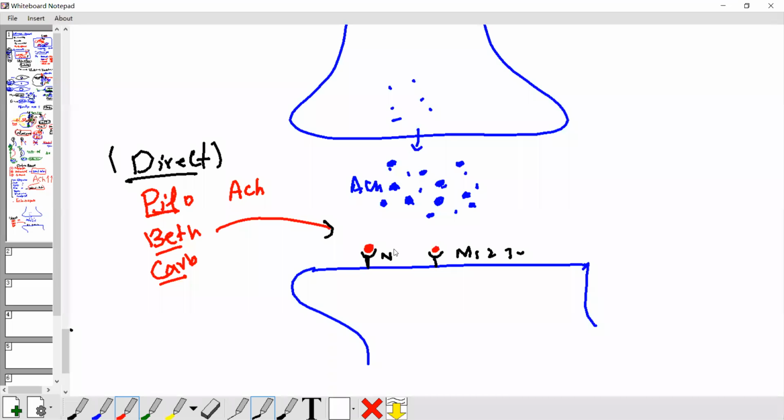Same function. Occupy receptor N, occupy receptor M, directly attached and doing the same job. Understand? Clear? So what's the meaning of indirect?